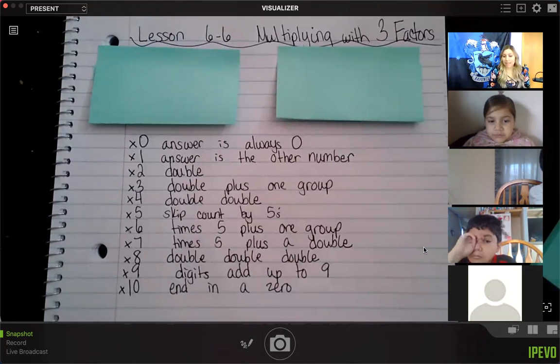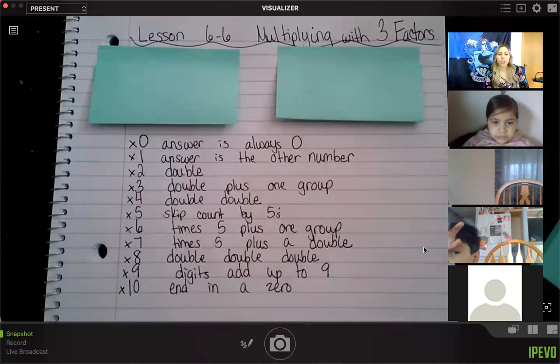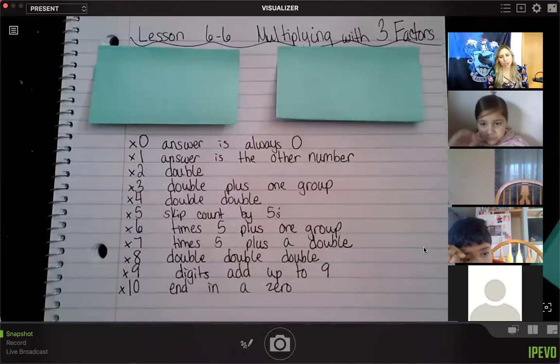Whenever I multiply by 0, the answer is always 0. When I multiply by 1, the answer is always the other number. Multiplying by 2, I remember to double. Times 3 is a double plus a group. Times 4 is double double. Times 5, I can skip count by 5s. It also always ends in a 5 or a 0.